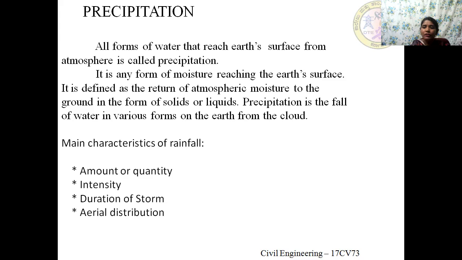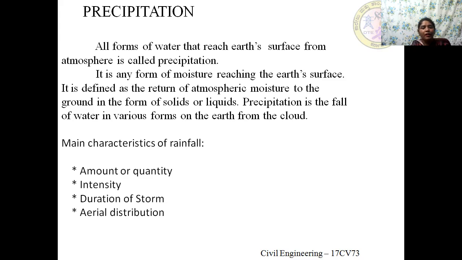It is also defined as return of the atmospheric moisture to the ground in the form of solid or liquid. Precipitation is the fall of water in various forms on the Earth's surface from the cloud. So these various forms include rain, snow, hail, drizzle, which we will be dealing in the latter part of the session.